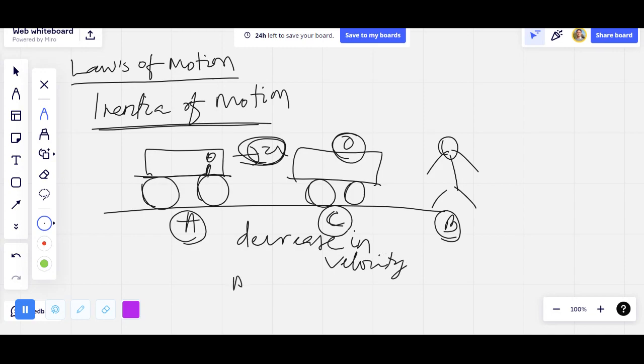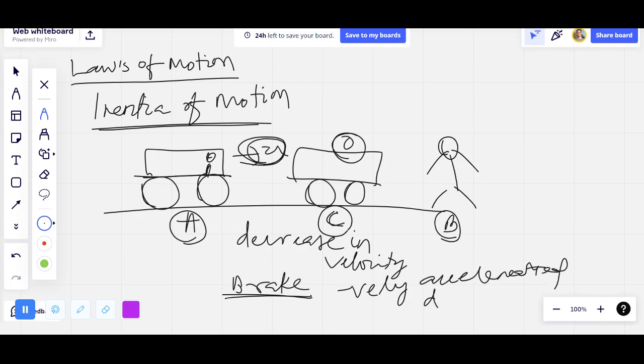That is called negatively accelerated motion, or decelerated motion, or retarded motion. When we apply brakes, a vehicle will stop after some time.